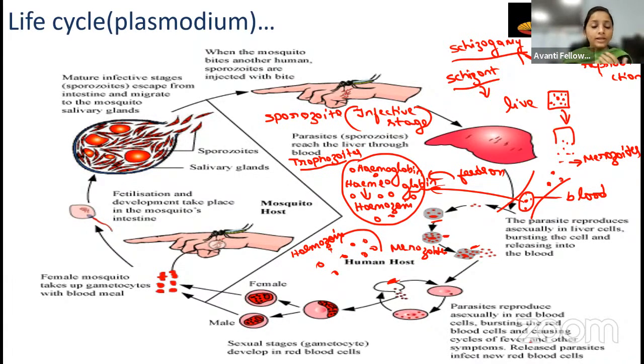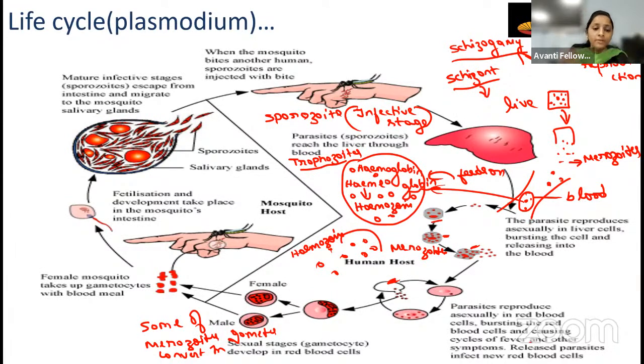Some of the merozoites are going to be converted into gametes. Here I am writing it down. See here. Some of the merozoites convert into gametes. So this is what we call the sexual stage, right, student? It happens in the blood.